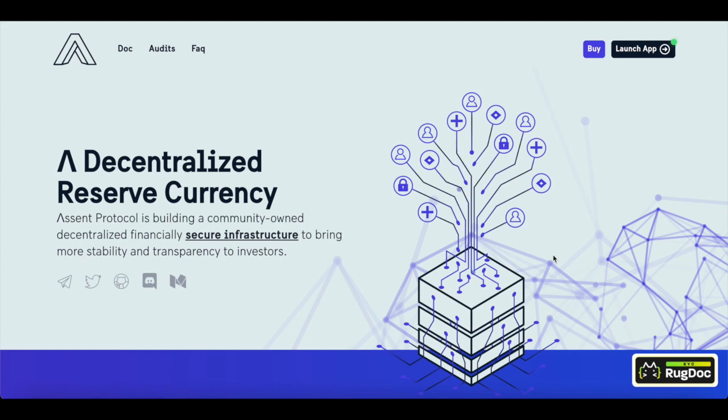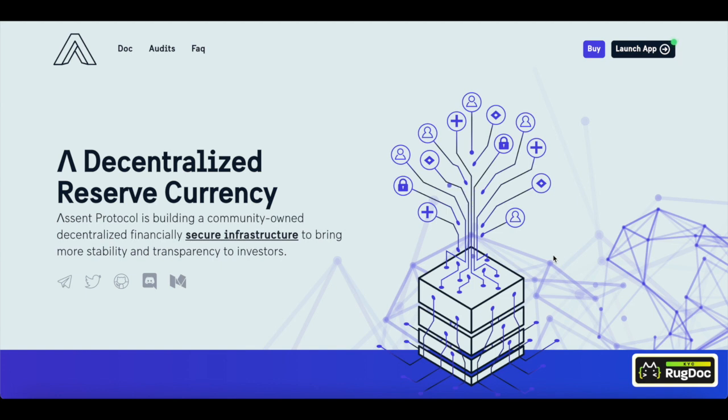My name is Zane, and today we'll be having a look at Assent Protocol, a decentralized reserve currency. Assent Protocol is a new multi-chain DeFi project that aims to become the #1 DeFi bank to both investors and projects alike. Assent Protocol started its adventure on the Fantom network and has aspirations of becoming a multi-chain project as we grow. The native token of Assent is called the ASNT, and the protocol will essentially combine multiple features into its ecosystem, such as DAO.